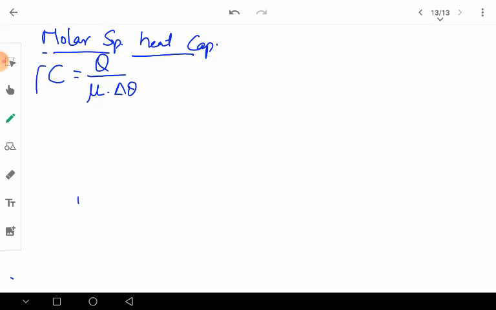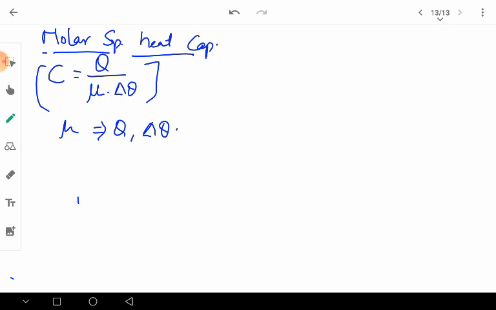The formula is quite simple. The molar specific heat is the amount of heat required to raise the temperature of 1 mole of the substance. Suppose that we have mu number of moles, in some books it may be taken as n, and mu number of moles require q amount of heat to raise its temperature by delta theta.